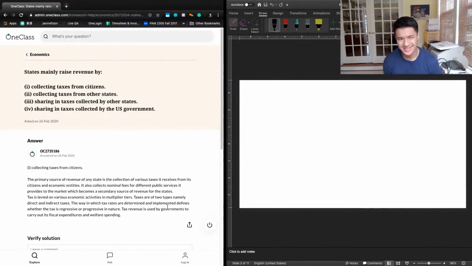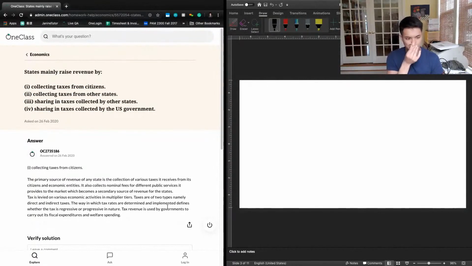So the next question says that states mainly raise revenue by 1. Collecting taxes from citizens, 2. Collecting taxes from other states, 3. Sharing in taxes collected by other states, or 4. Sharing in taxes collected by the U.S. government. So the answer to this is going to be 1. Collecting taxes from citizens. Tax revenue is the bulk of any government's revenue, whether it be state, local, or federal. And for state taxes, those taxes are going to come from citizens. So not much else to explain here.